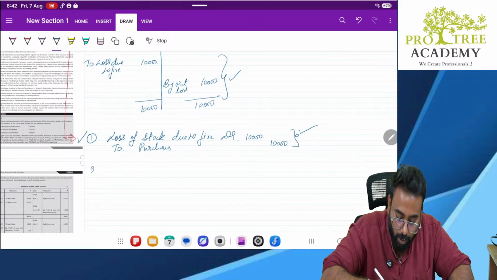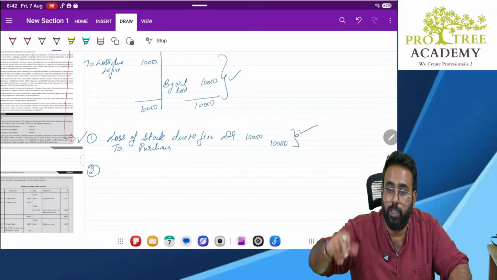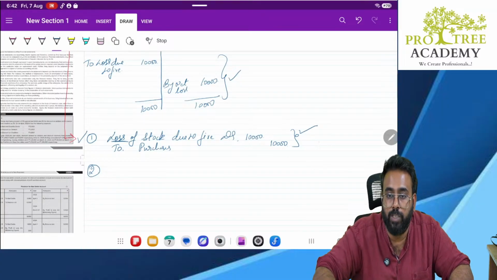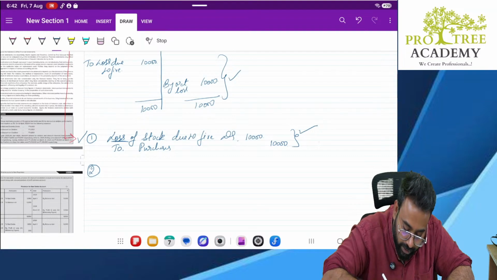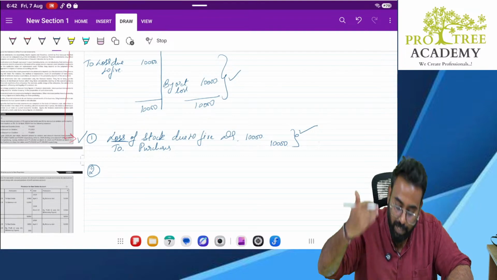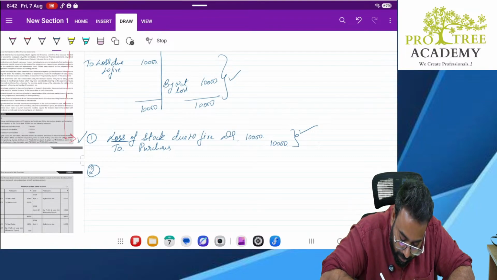Now what next, sir? Second step. Now this loss has to be posted somewhere. Where should it be posted? It should be posted to P&L account, sir. Correct. So how to close this? It was debited, now we will credit it. So what is the entry?